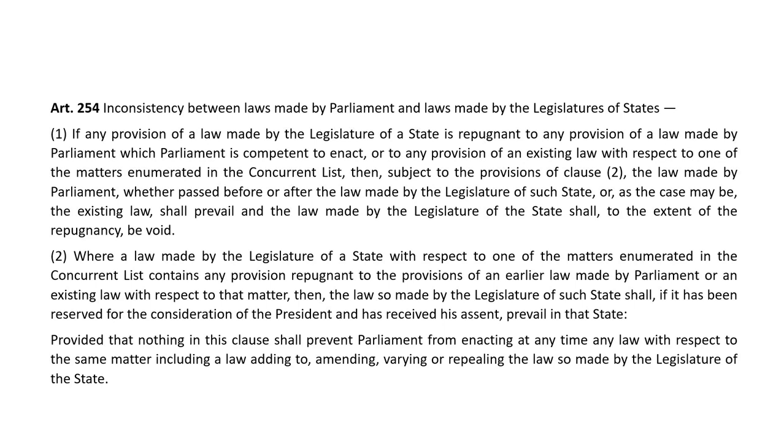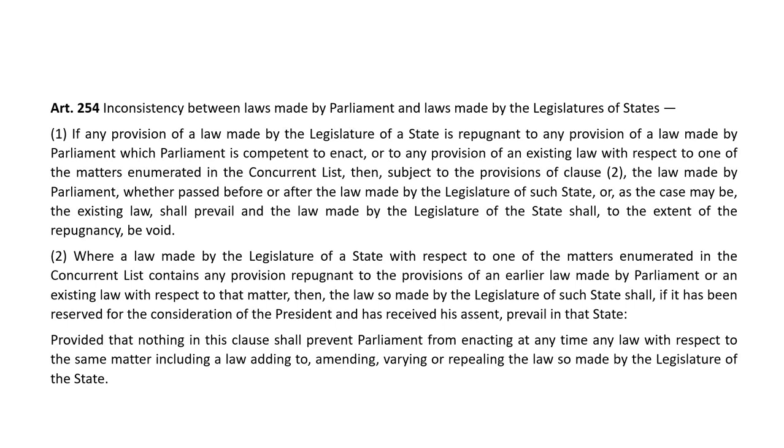repugnancy, be void. Where a law made by the legislature of a state with respect to one of the matters enumerated in the concurrent list contains any provisions repugnant to the provisions of an earlier law made by Parliament or an existing law with respect to that matter, then the law so made by the legislature of such a state shall, if it has been reserved for the consideration of the President and has received his assent, prevail in that state.